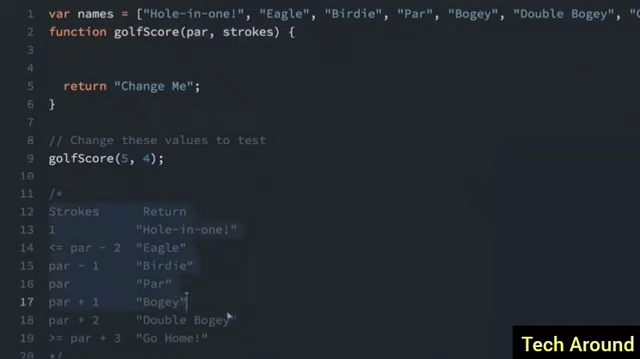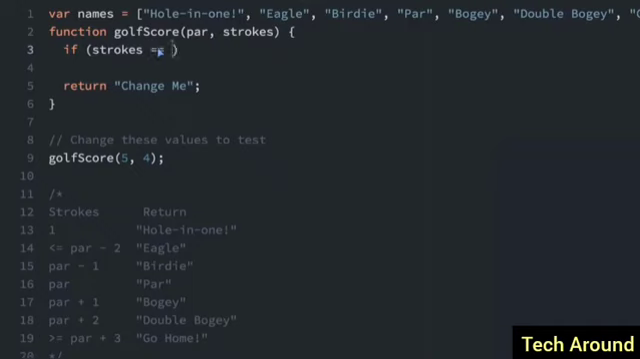You can see this table here shows what we have to do. If the strokes are 1, then you get a hole in one. If the stroke is less than or equal to par minus 2, you get an eagle, and so on. And we also have this array that's going to make it easier because we can just use things from this array instead of typing out the words. So we're going to start with an if statement. If, and then we have to put the condition, if strokes equals equals, that's the equality operator.